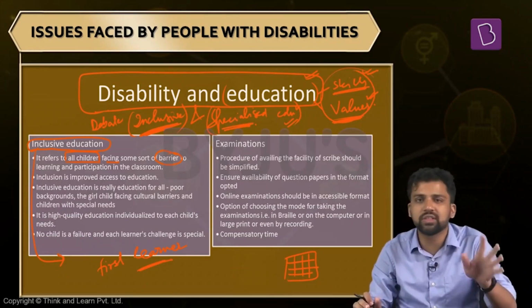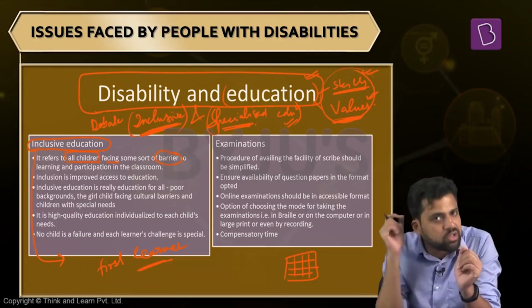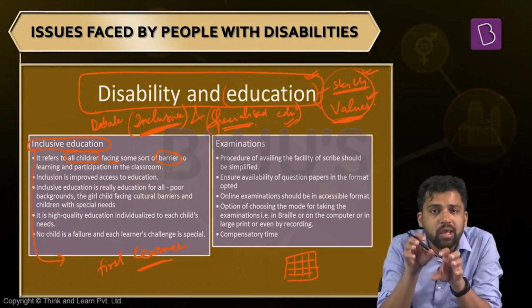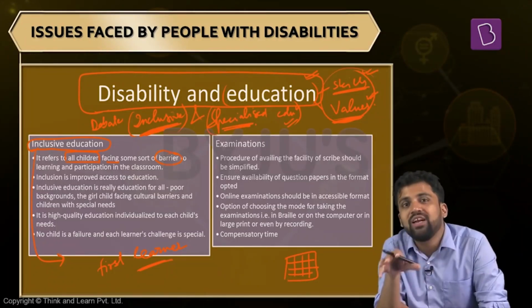Similarly, a tribal child also faces some barrier to learning. What kind of barrier does a tribal child face? The kind of education system we have generally talks about the mainstream culture. A tribal child's culture will be different. He or she might not be able to relate to the mainstream culture, and that can be a hindrance to his learning process. Just imagine a scenario when you are being taught about Halloween and Thanksgiving and not about Indian festivals. How will you be able to relate to those things?